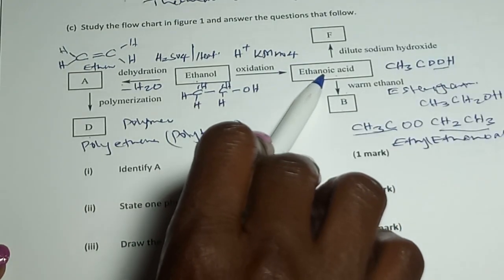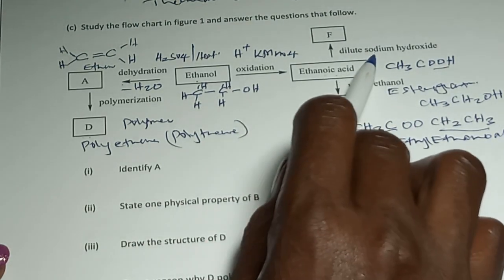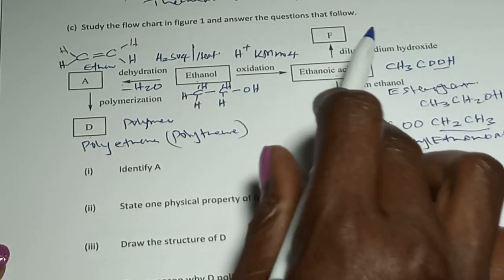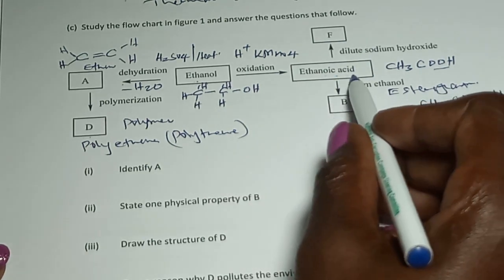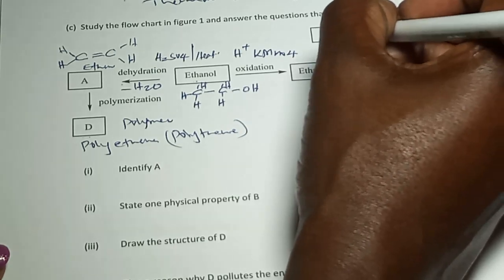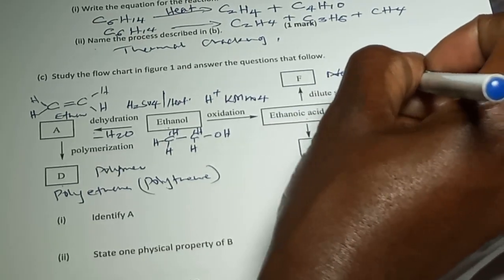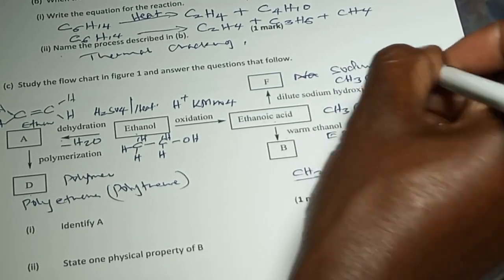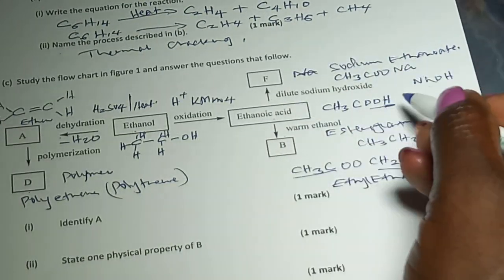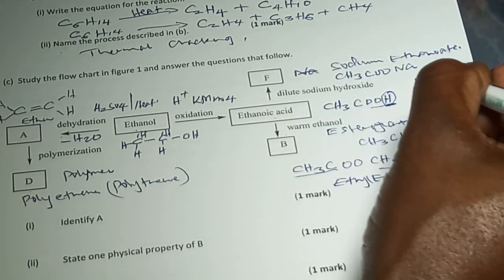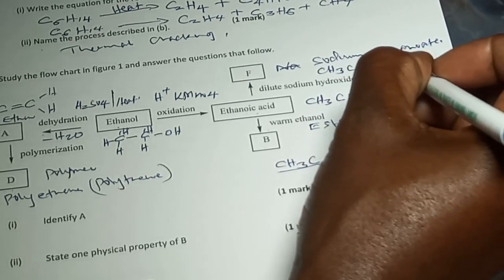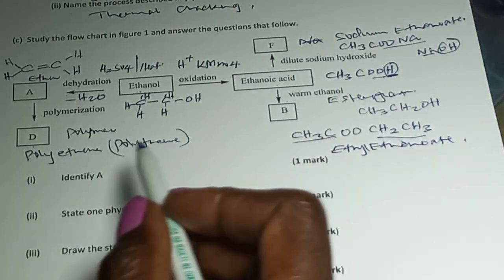Let's go to the last part. Ethanoic acid is reacted with dilute sodium hydroxide. So this is an acid, this is a base, so this is a neutralization reaction. You're going to form a salt. So this is called sodium ethanoate. So you can just write CH3COONa, because this is the only hydrogen that is replaced when you react sodium hydroxide with this one. This hydrogen will form water, and sodium will attach here, this part here. So let's go to the questions.